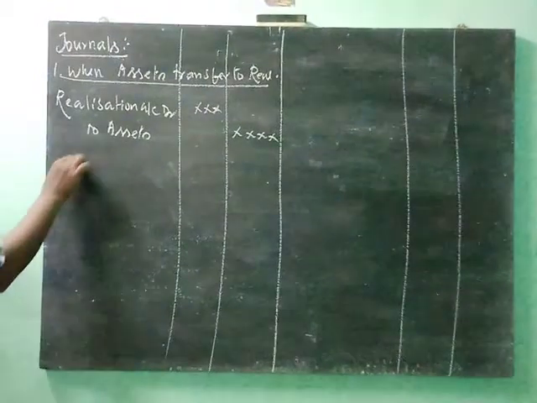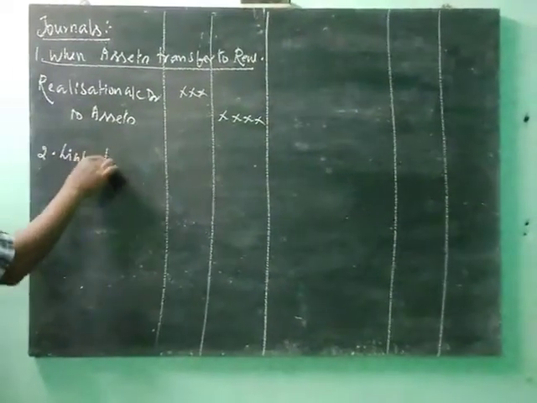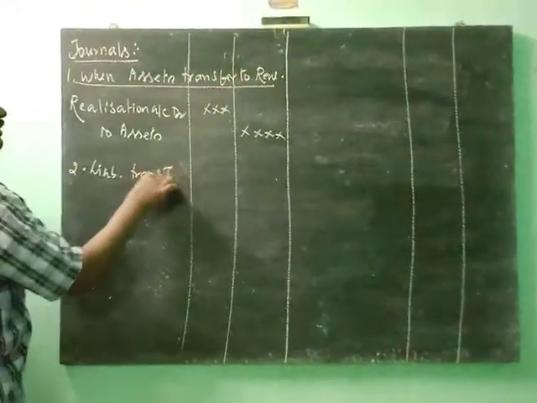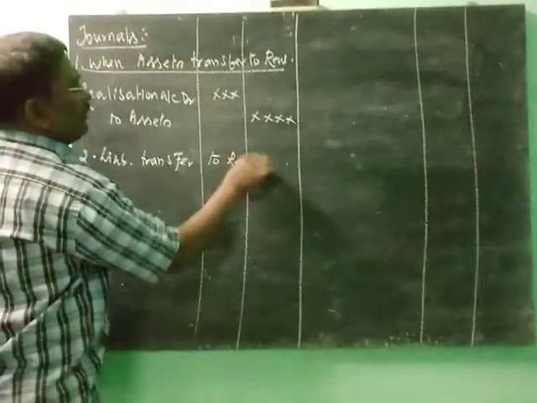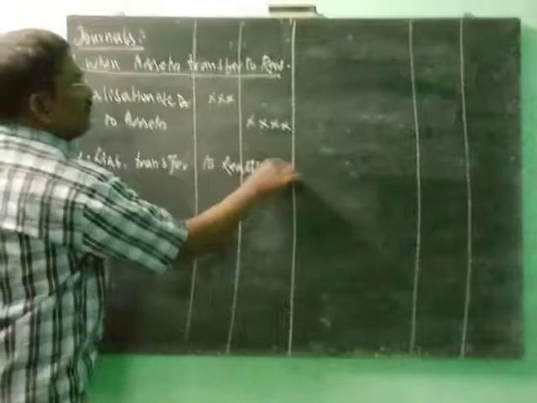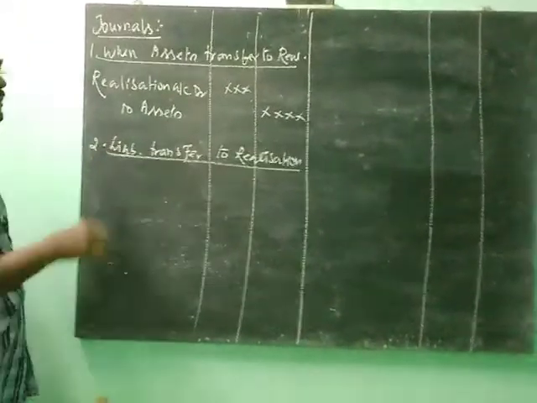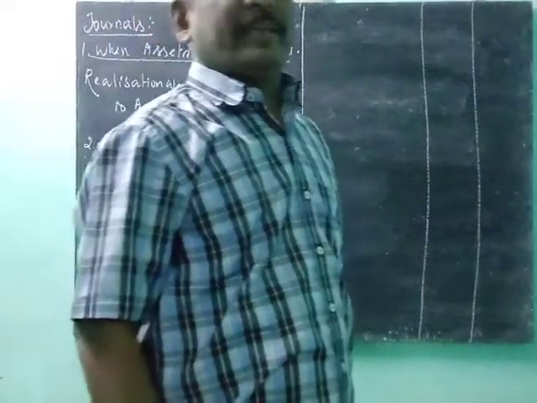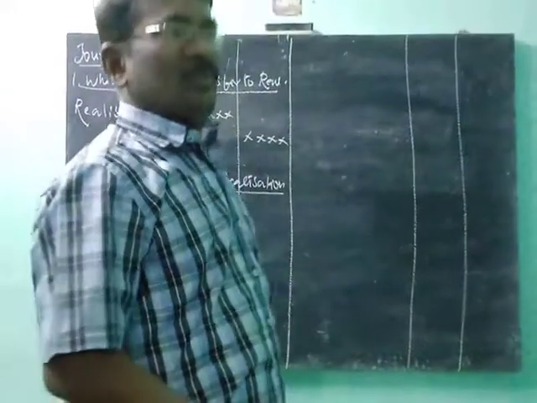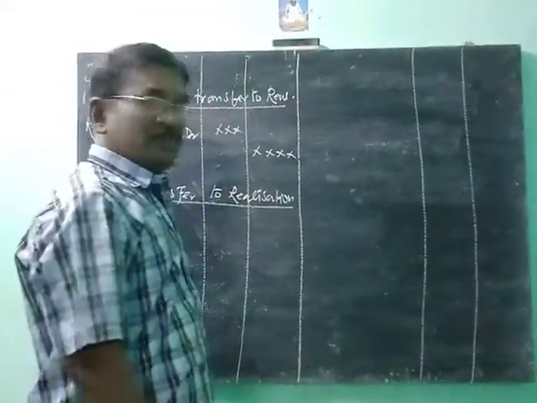Then liability transferred to realization. Here liability refers to external liability only. Partners' capital, partners' loan, profit and loss account, and any reserve are not transferred to realization account.